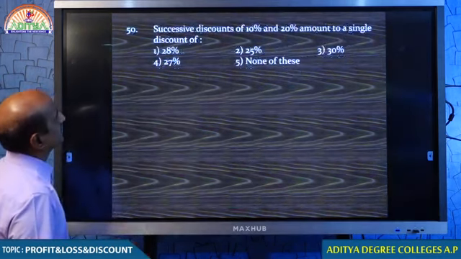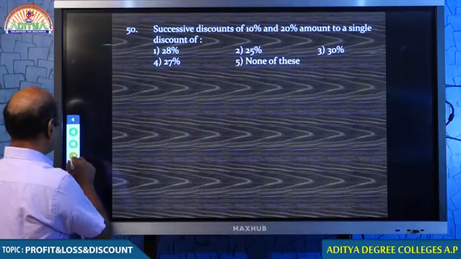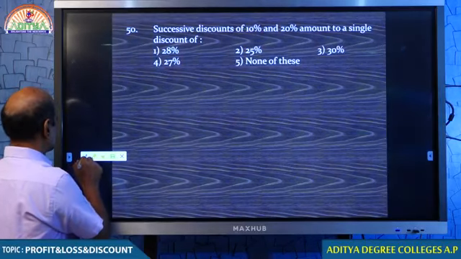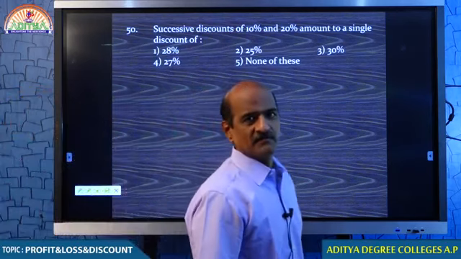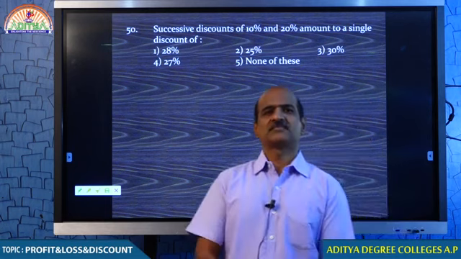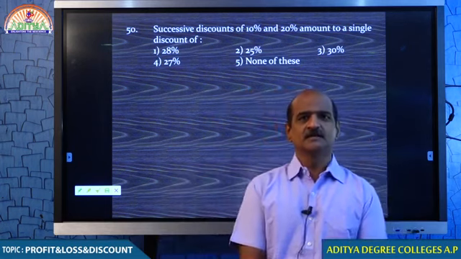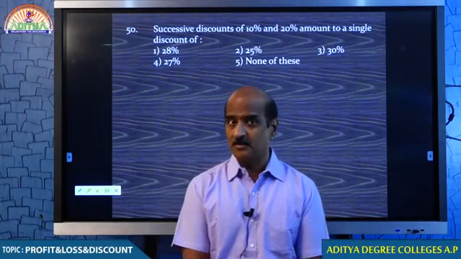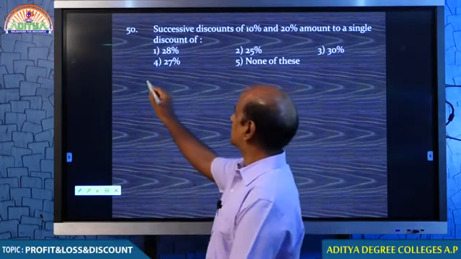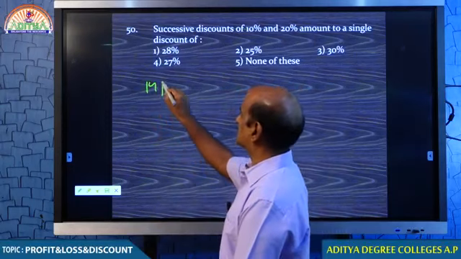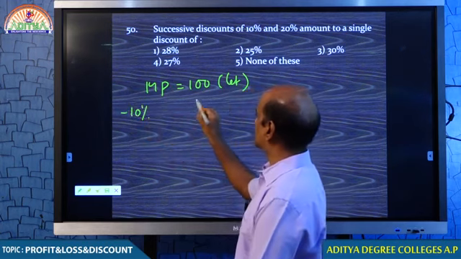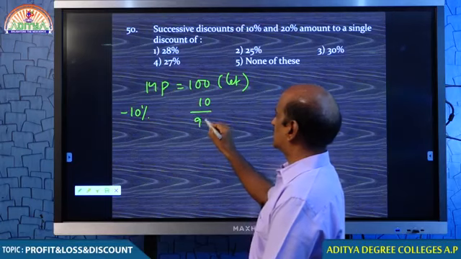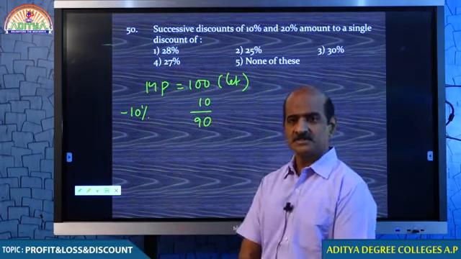Come on, students. Successive discounts of 10% and 20%. I told you already, my dear students, successive discount is nothing but a different kind of cheating. When you say that discount is cheating, successive discount is another form of cheating. You know that? Discount is offered on market price, let the market price be 100. Tell me, students, how much discount you are offering? You are offering a discount of 10% for one time. Therefore, the price comes down to 90.